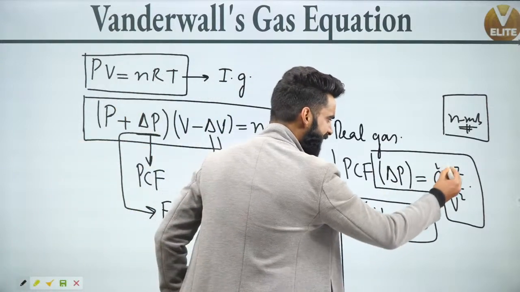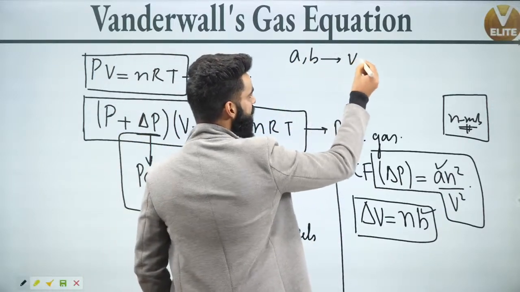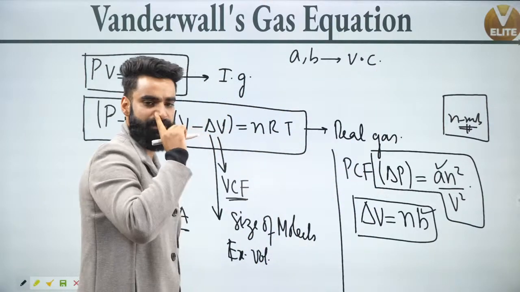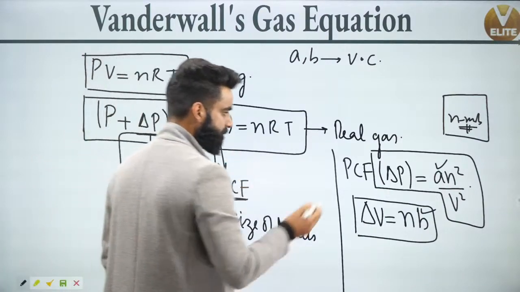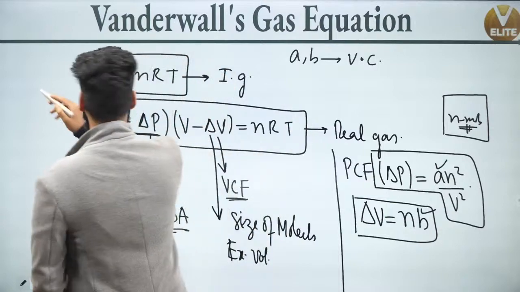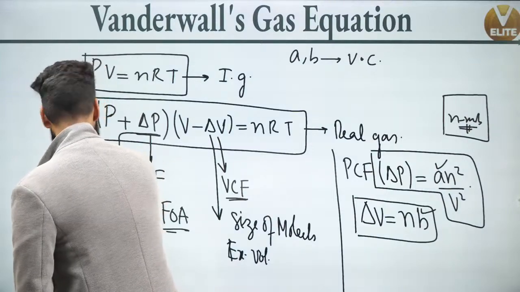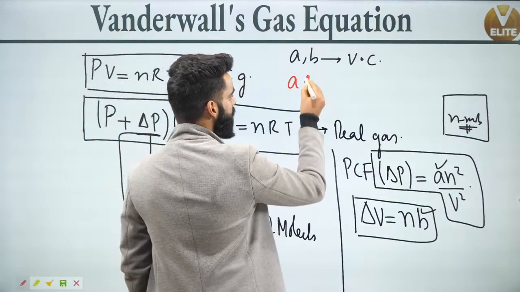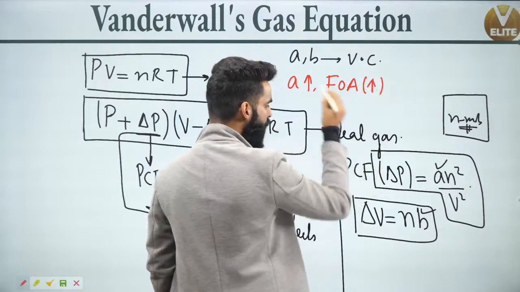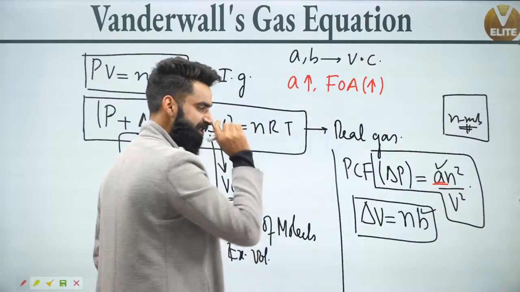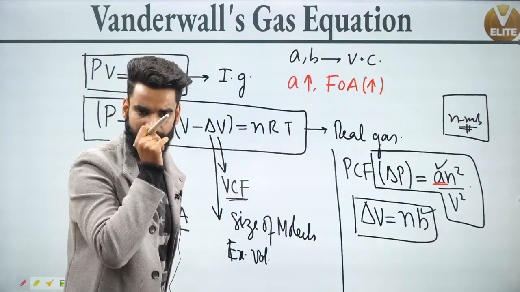Now people, have a look. This A and B over here are called the van der Waals constants. Now, a few things which you are supposed to remember. I'm going to give you the significance of these van der Waals constants. More the value of A means more is the force of attraction between the gas molecules. Similarly, less the value of A means less is the force of attraction between the real gas molecules, correct?